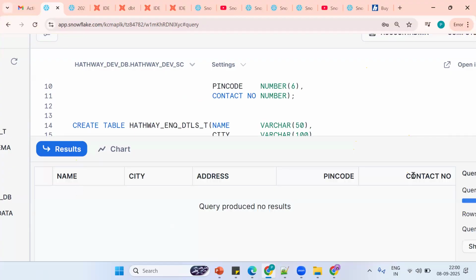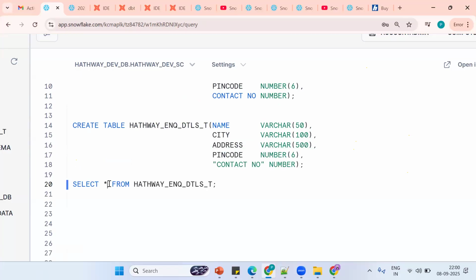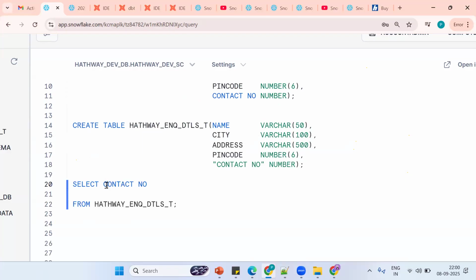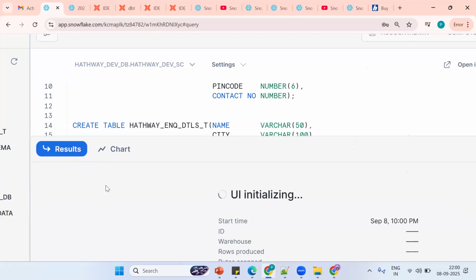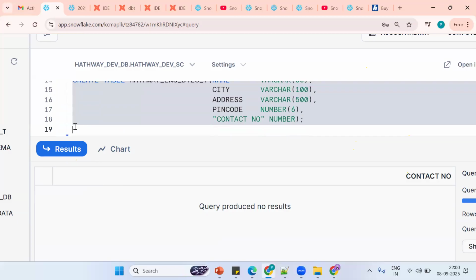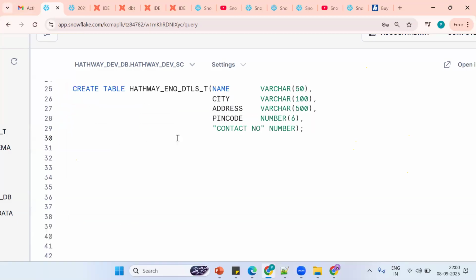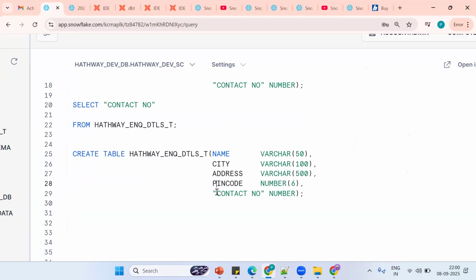Now see this column. Now I want to see this column. How do we see this column? Now see what happened: every time we should put double quotes. Tell me, is it possible? No, it's not possible. So for this purpose, instead of double quotes, what can we put?